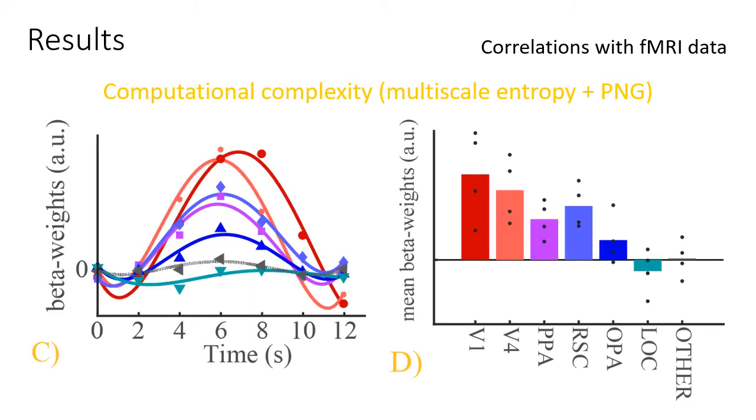Similarly, these graphs show the beta weights from the regression between brain activity and computational measures. Computational image complexity is correlated with activity in most ROIs specified in D, and the amplitudes of beta weights are higher in V1 and V4 than others.